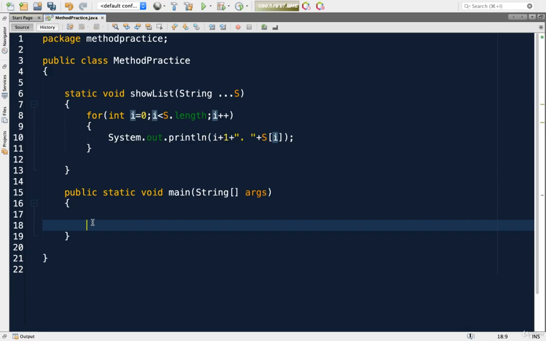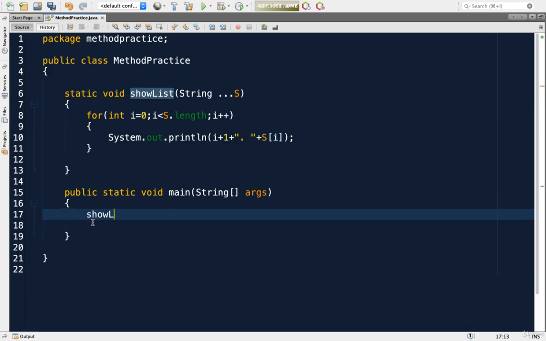Now let me call this method here. I will call it here. Now first name, I should give a string. John, then Smith, then Ajay, then Ahmed. I have passed a list of strings.